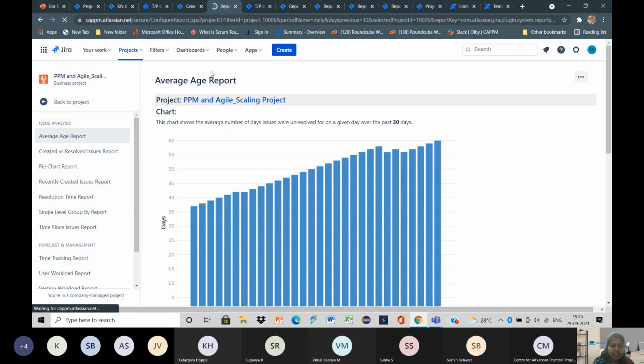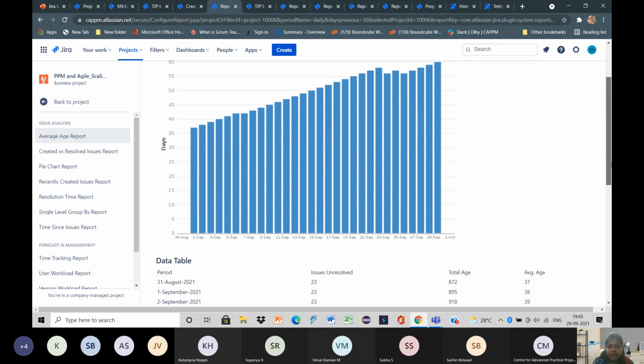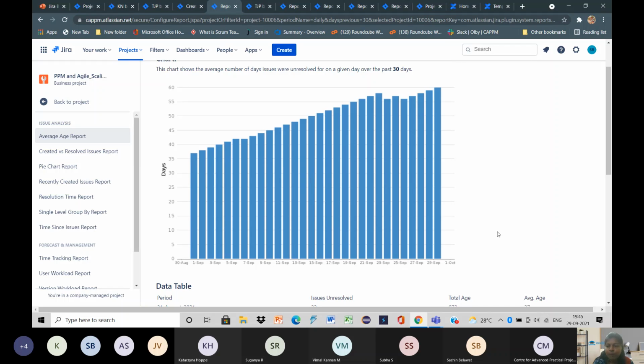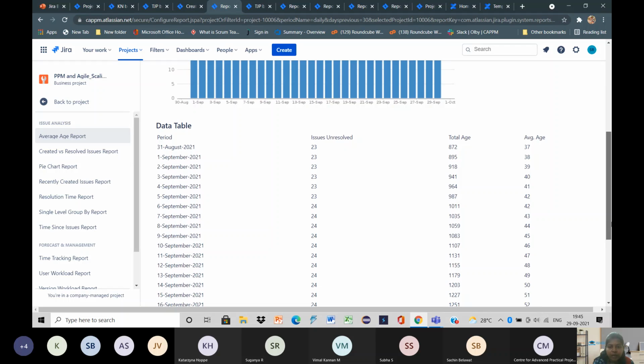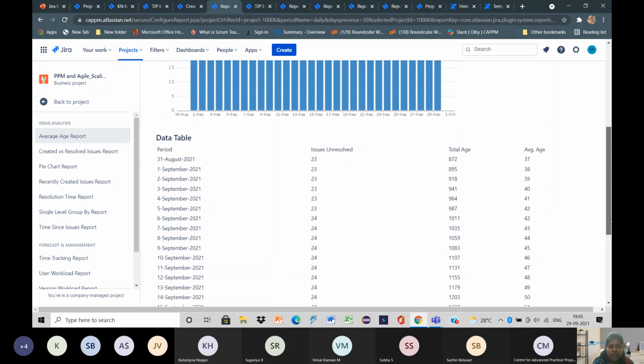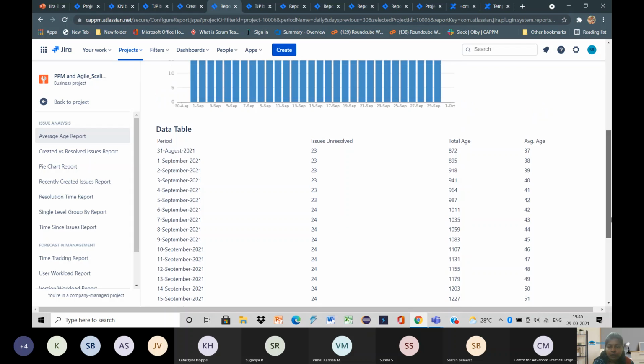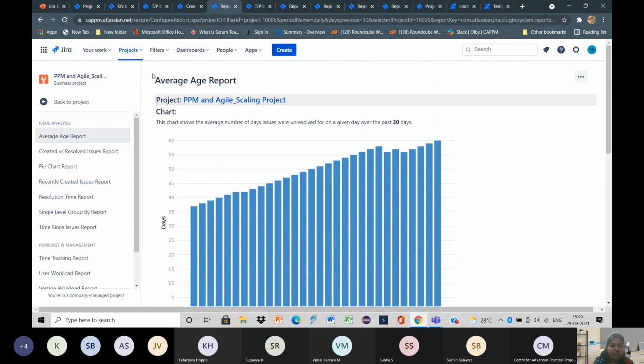And then we have the average age chart. This chart shows the average number of days issues were open before they were resolved. It shows those details in this box. And when we scroll down, we have a data table where we will have the same information in data form. So this is about the average age report.